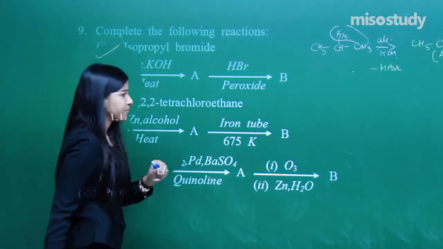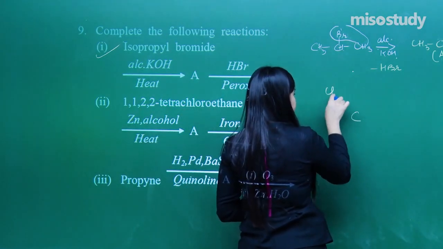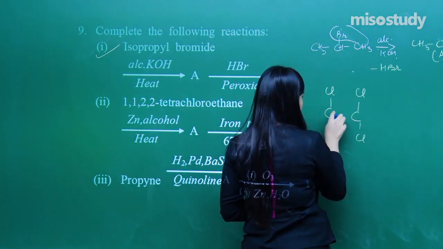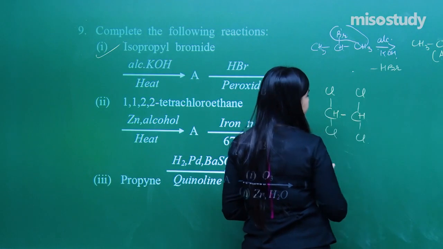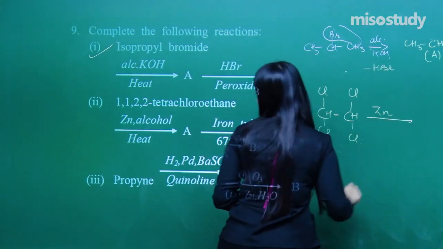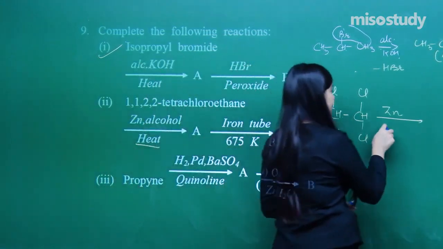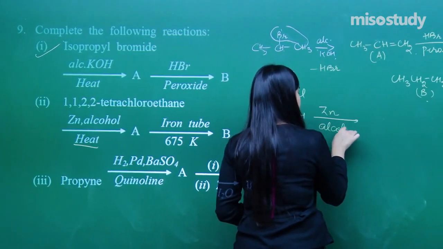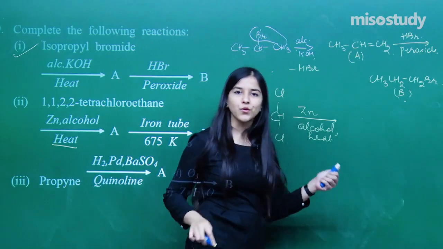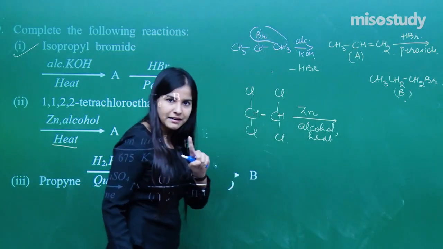Next one, 1,1,2,2-tetrachloroethane. First of all, form this. Ethane. So 1,1,2,2-tetrachloro, 4 chlorines I need to attach, and the remaining hydrogens, yes. I am making it react with the zinc in the presence of alcohol and heating. You know, even if you don't know this reagent, what is going to happen? See here, there is a hint in the reaction.